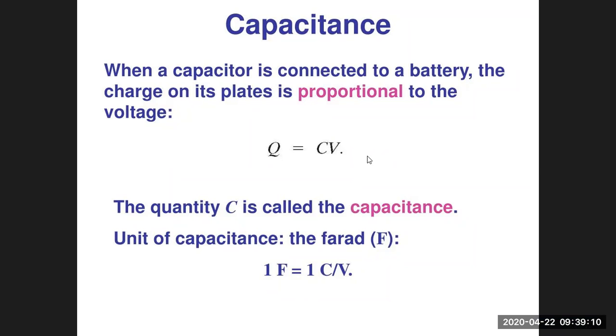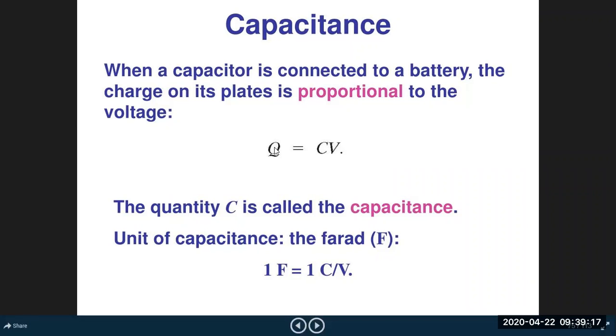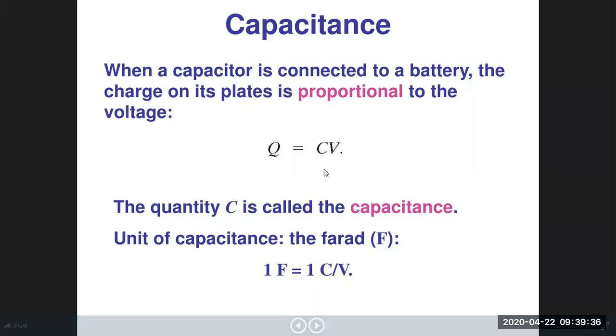And the unit of capacitance you can easily determine. C equal to Q by V. So the unit of Q is coulomb and the unit of potential V is volt. Then the unit of C will be coulomb per volt. And this coulomb per volt is called Farad. And the unit of capacitance is Farad. Coulomb per volt itself is Farad.